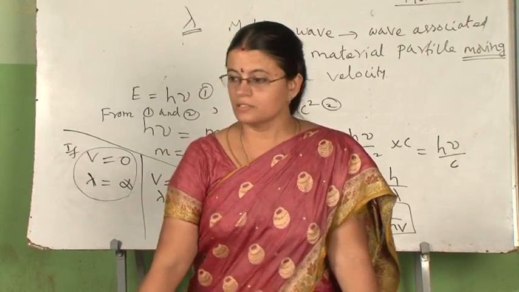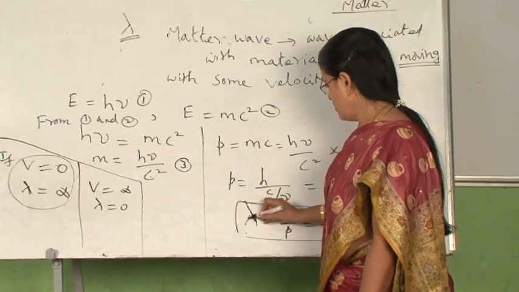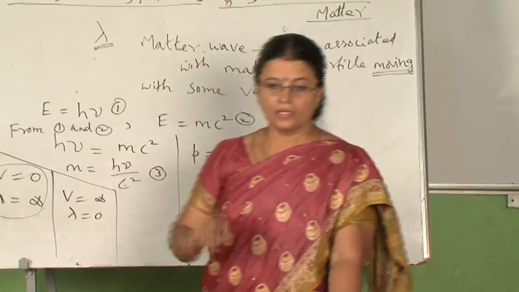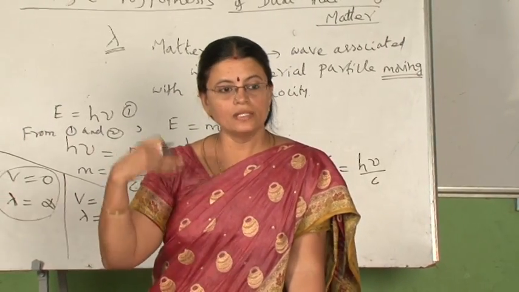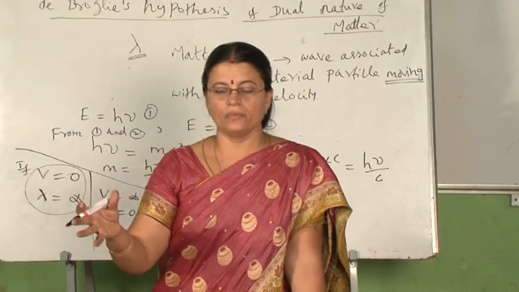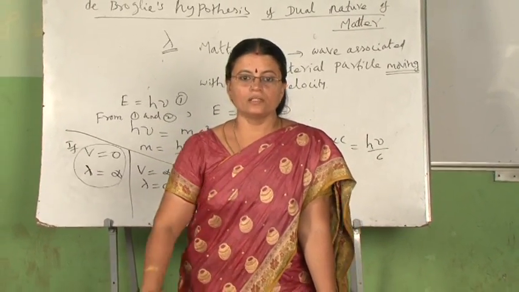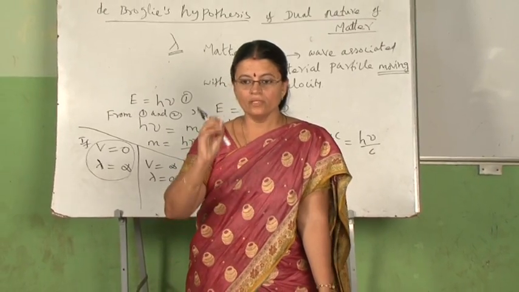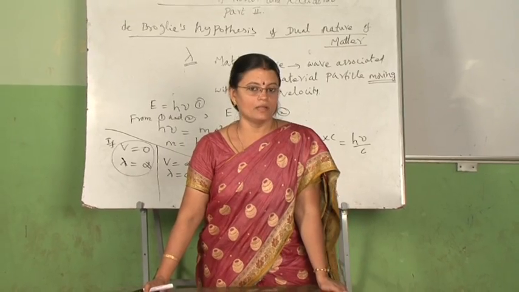So, how to answer this question? Now, when we say this de Broglie wave, de Broglie observed that whether it is a charged particle, that is positive or negative, or if it is an uncharged particle, whatever it may be, that is immaterial of the charge on the particle, every particle moving with some velocity will be associated with the wave. That means it is charge independent.